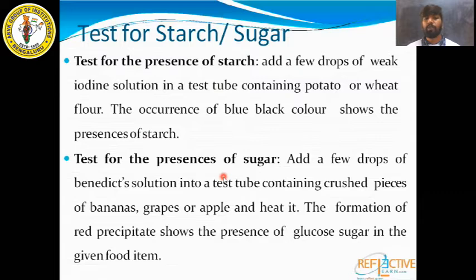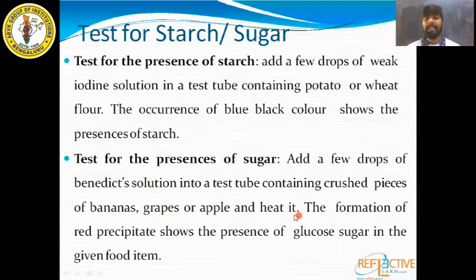Test for presence of sugar. If you want to test for sugar, add a few drops of Benedict solution into a test tube containing crushed pieces of banana. So here you need banana in a test tube, and add Benedict solution. There is a solution called Benedict. If you don't have banana, you can use grapes or apple.